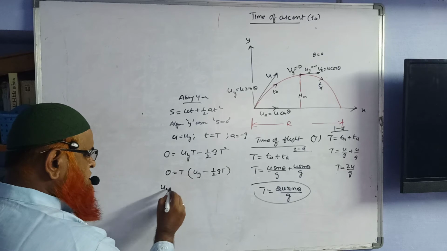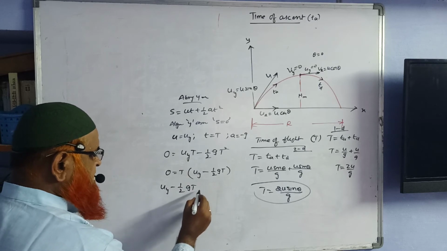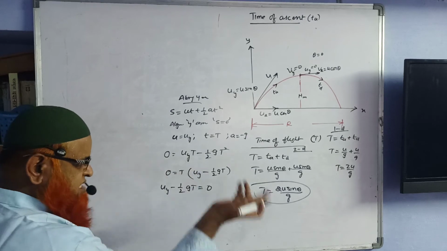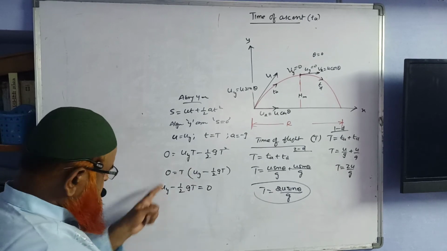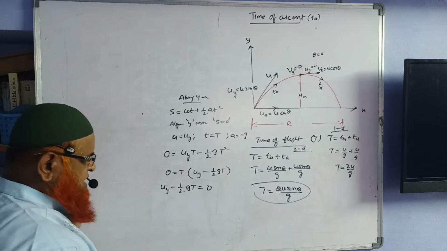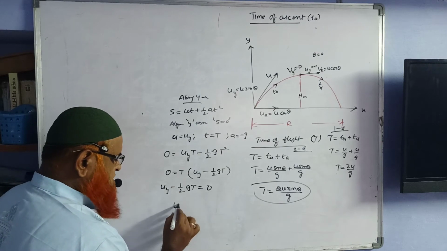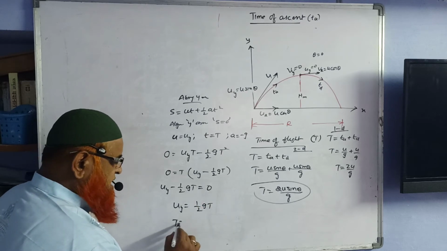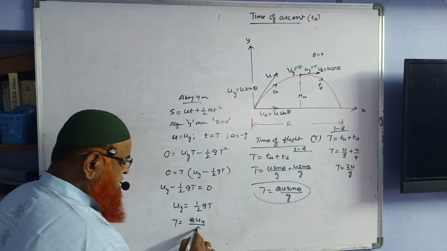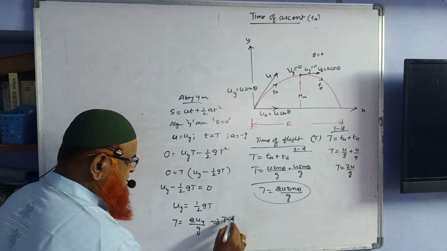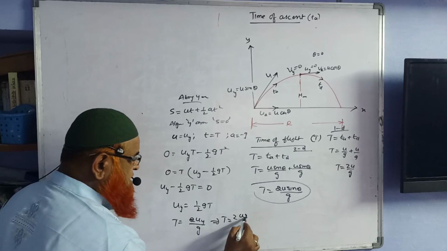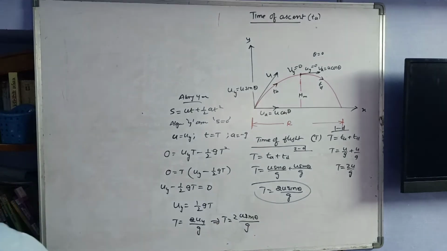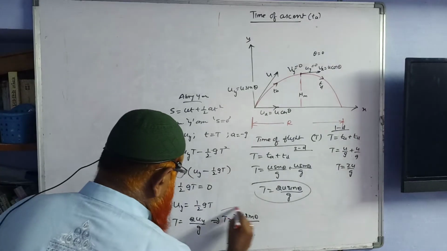So what is left now? Uy minus half gt is equal to 0. So 0 by t is 0. It is not going to be 0. 0 by t is going to be 0. That's it. So send this to the right side. So how much are you going to get? Uy is equal to half gt. T is equal to 2uy by g. That is, t is equal to 2u sin theta by g. So this is going to be the time of flight. This is going to be the time of flight here.